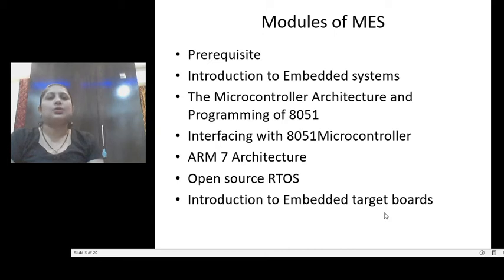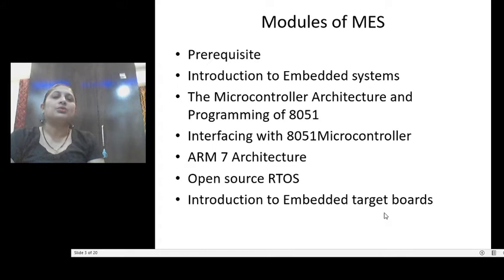Next we have the open source RTOS. So what are real-time operating systems? What are the issues in the RTOS? What are the different types of RTOS which we can use for embedded system designing applications? And the last is a very important module from the point of view of your lab.